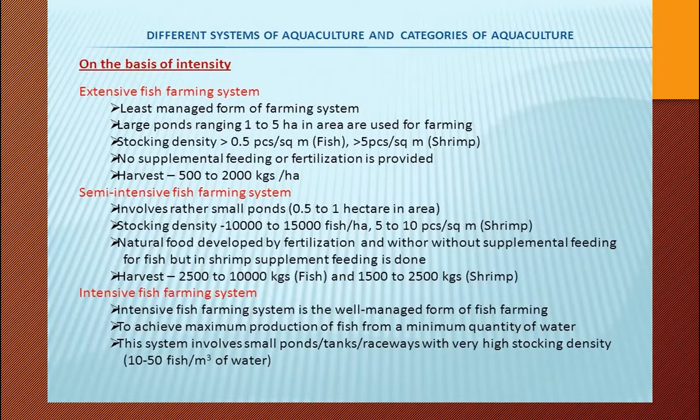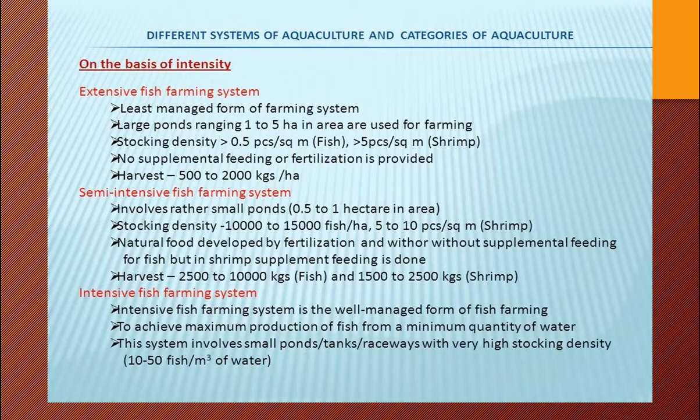And here the harvesting leads to 2,500 to 10,000 kilogram of fish, whereas shrimp gives 1,500 to 2,500 kilogram. This is an additional point that I am supplying to you, just to go through. And intensive is a well-managed form of fish farming.